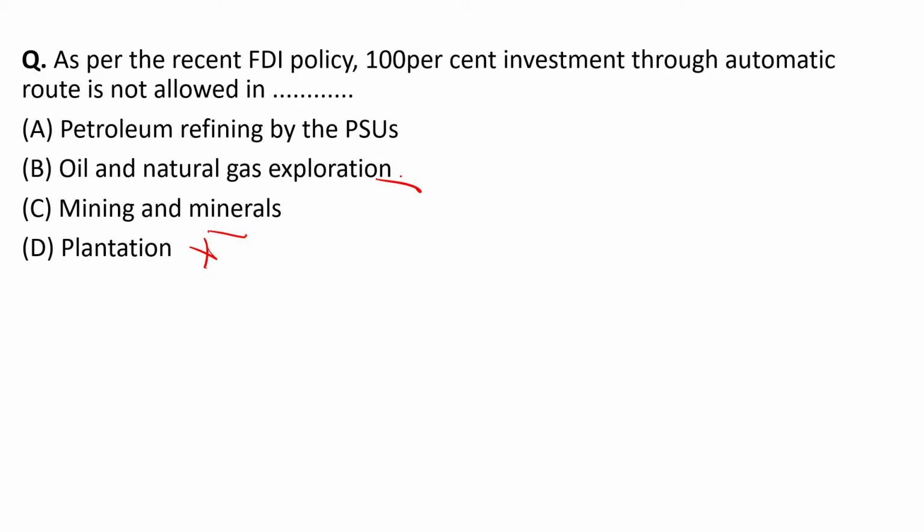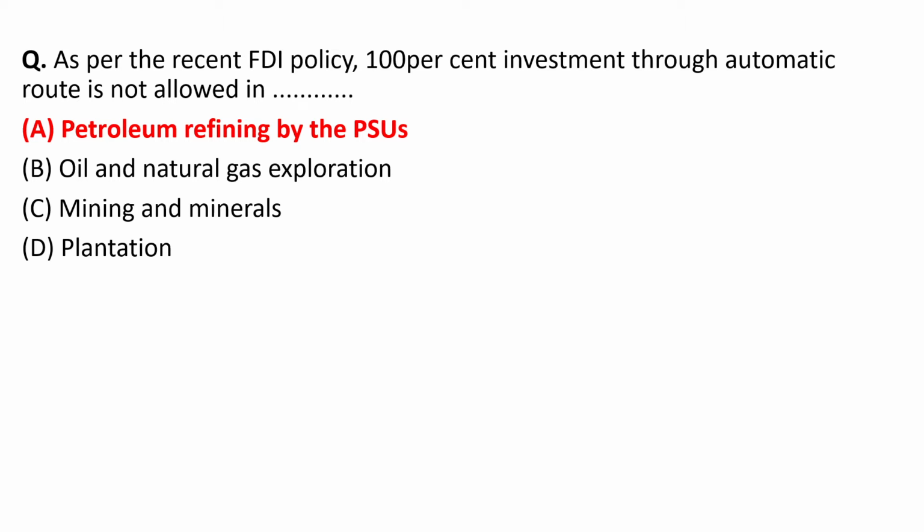In mining and minerals it is also allowed till 100%. In oil and natural gas exploration, here also 100% FDI is allowed without government intervention. But in case of petroleum refining by the PSU, which stands for public sector units, this is not allowed. Okay, option number A, petroleum refining by the PSUs, will be the right answer.